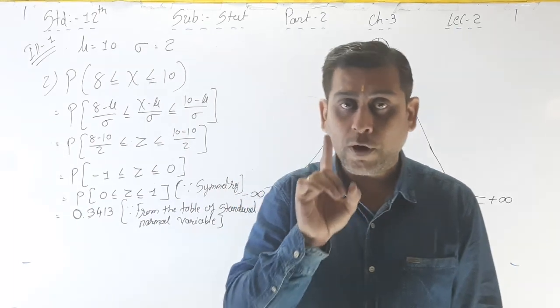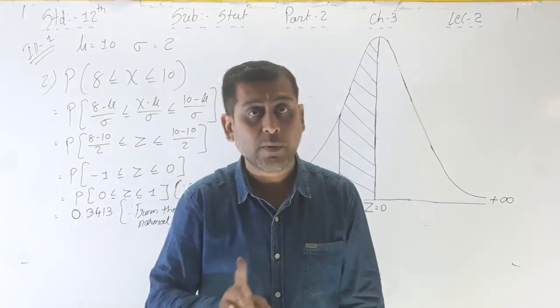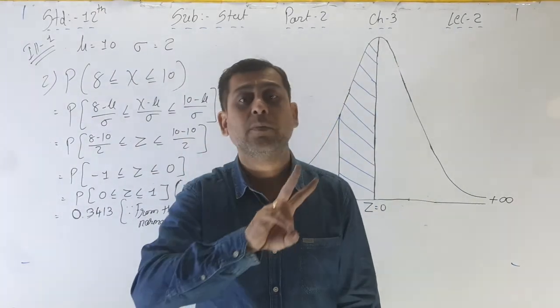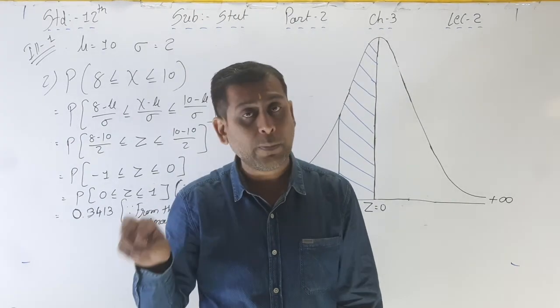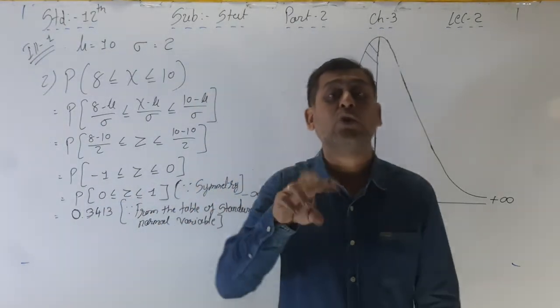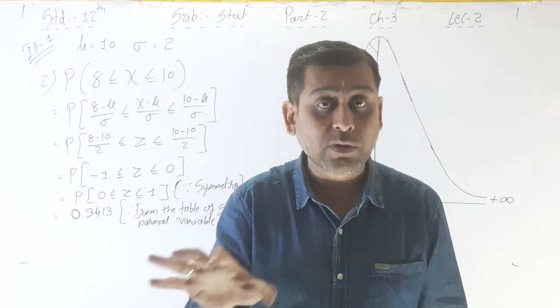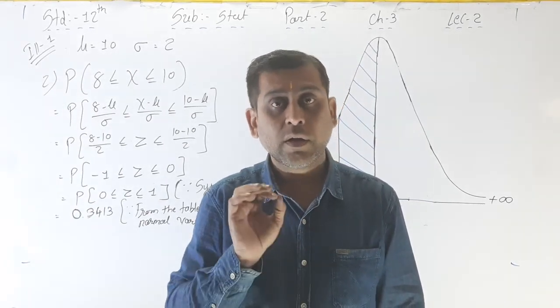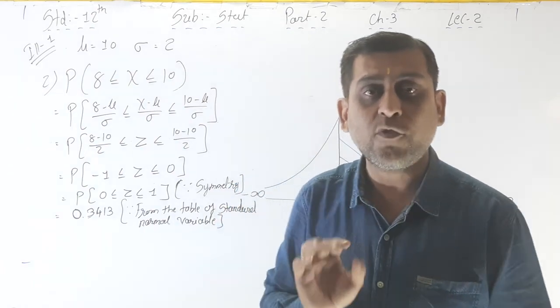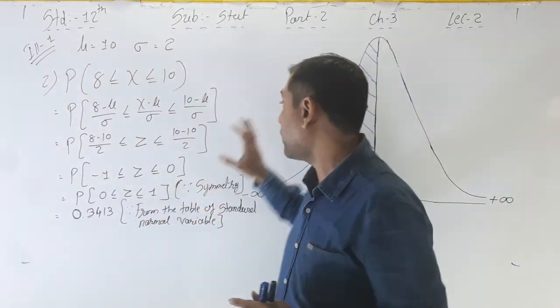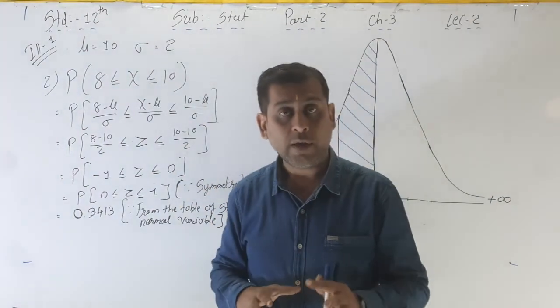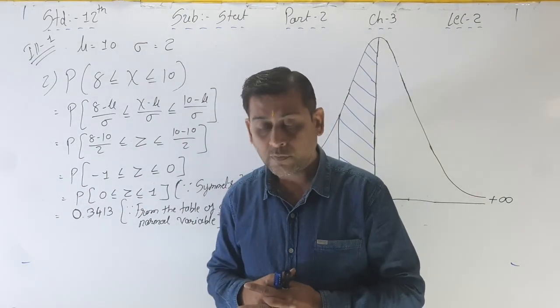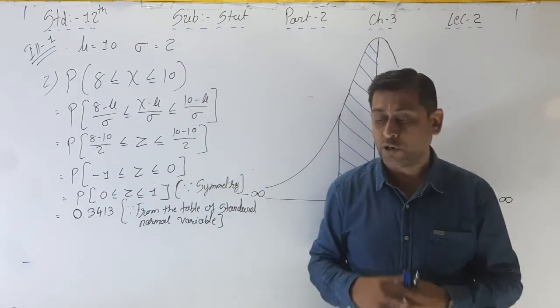That means in point number 1, one diagram, and in point number 2, one diagram. If they prepare two or three diagrams in each and every sum, we still have to prepare only one diagram or one curve like this. Okay, so please write this down, then we will discuss the second illustration.